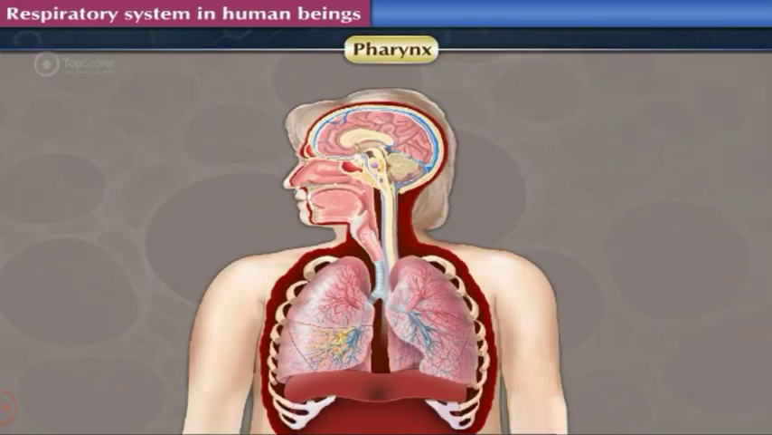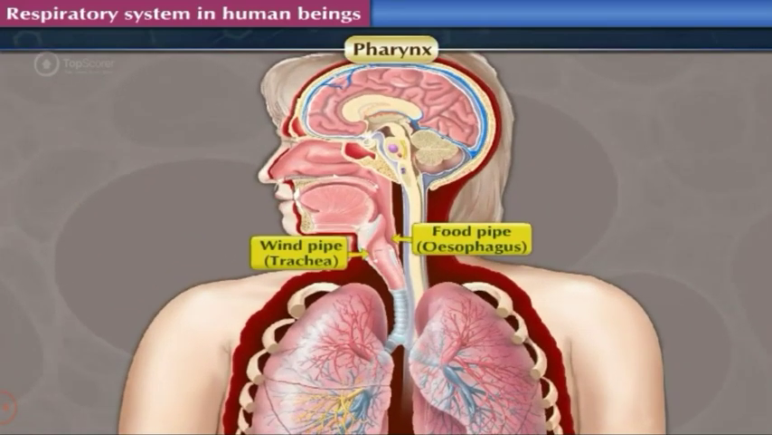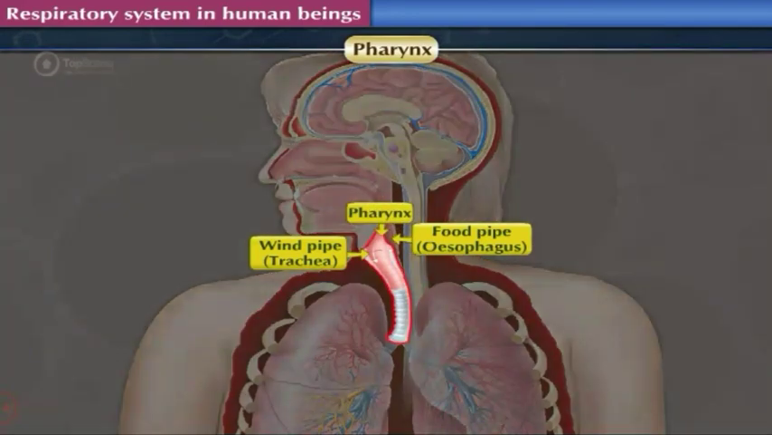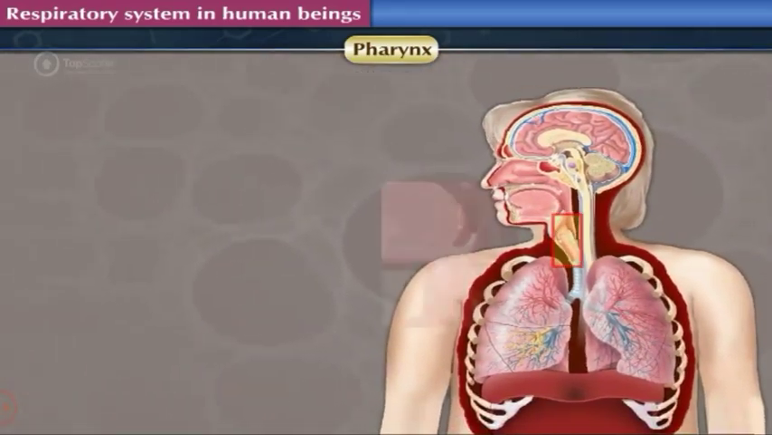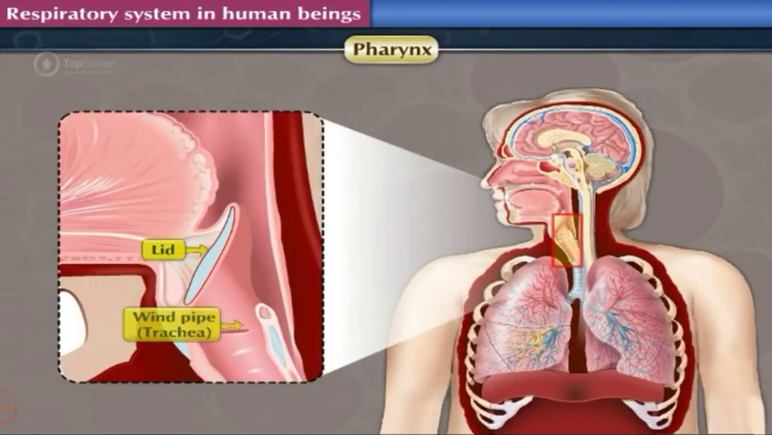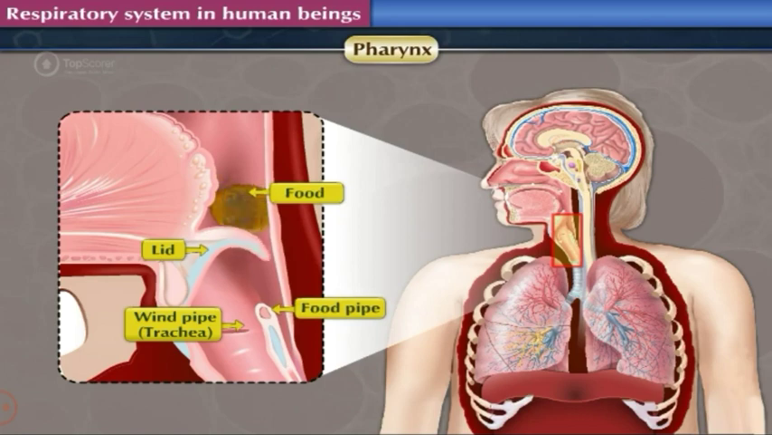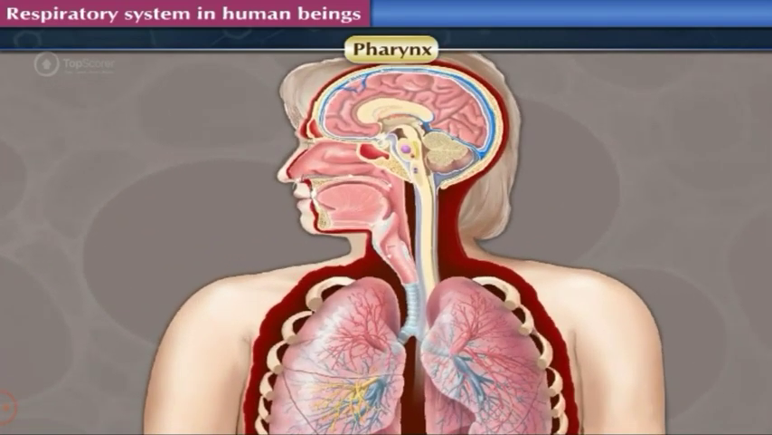Pharynx. Food pipe and windpipe both originate in the pharynx. Windpipe is present in front of the food pipe. There is a lid-like structure at the beginning of the windpipe. This lid closes the windpipe during passing of food into the food pipe and thereby normally prevents the entry of food particles into the windpipe. Otherwise, the windpipe remains open and the inhaled air passes through the pharynx into the windpipe.